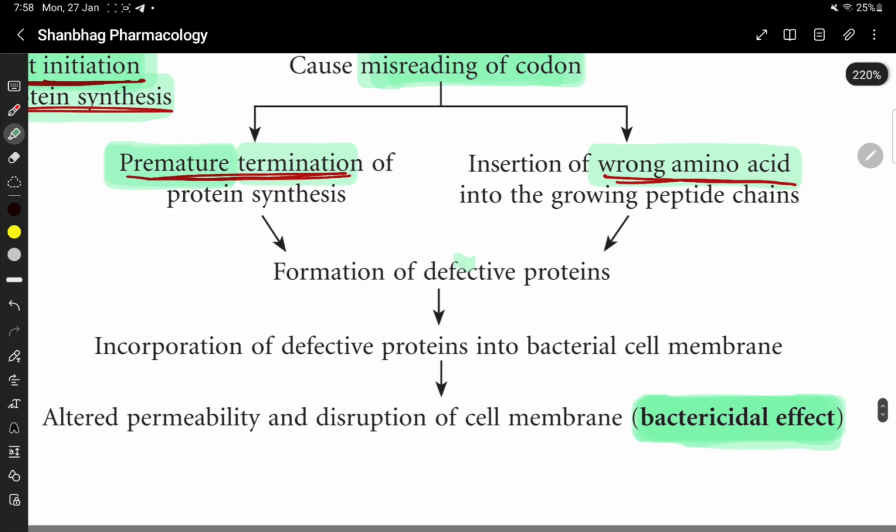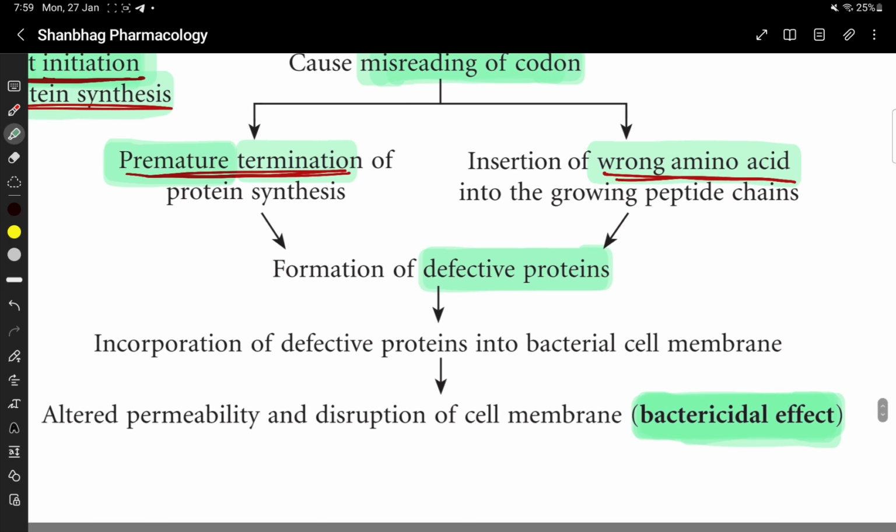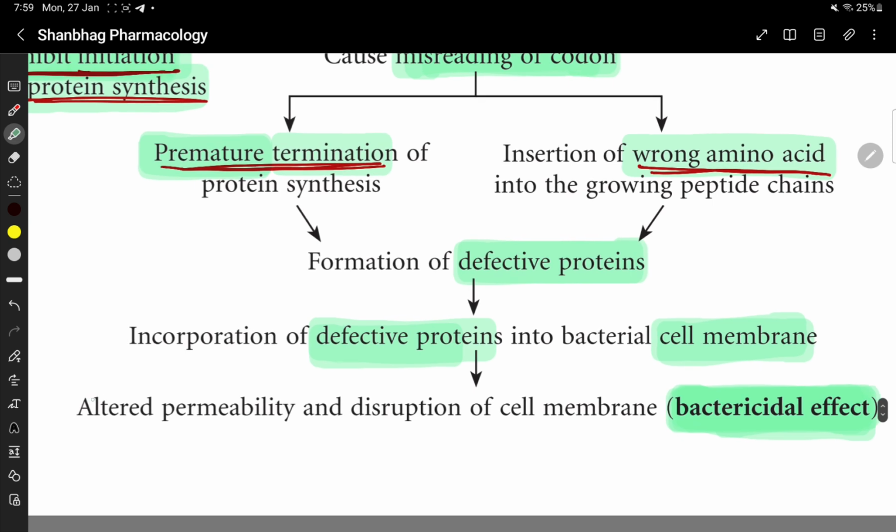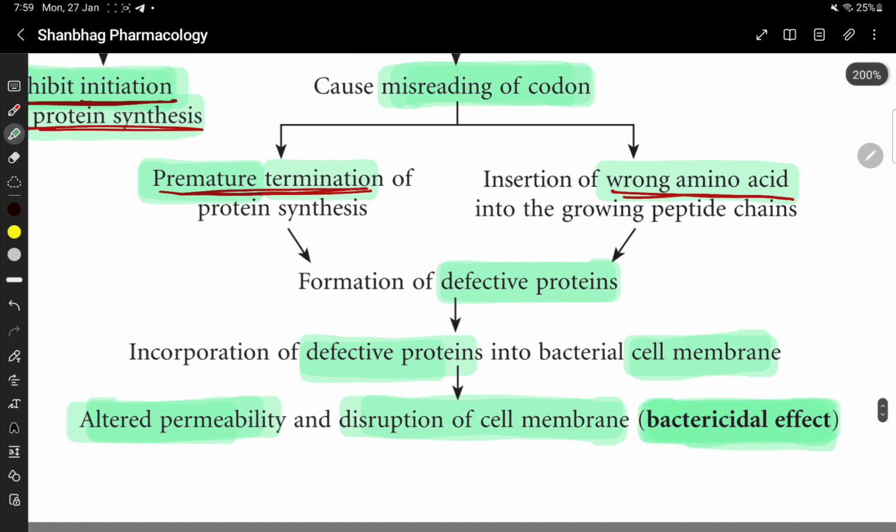This causes formation of defective protein. Incorporation of the defective protein into the bacterial cell membrane causes altered permeability and disruption of the cell membrane, thus resulting in bactericidal effect.